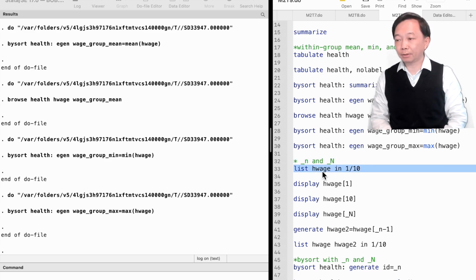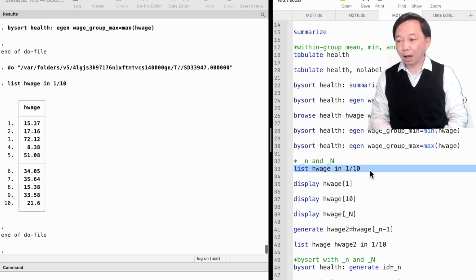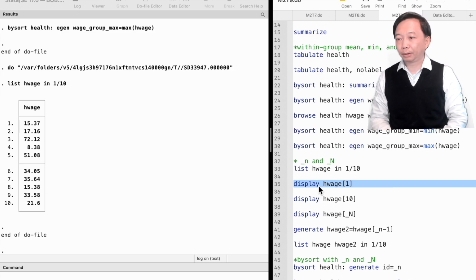Let's look at the first 10 observations of the hourly wage variable by typing list hwage in 1 to 10. We can display the first observation of the hourly wage variable by typing display hwage and a square bracket.